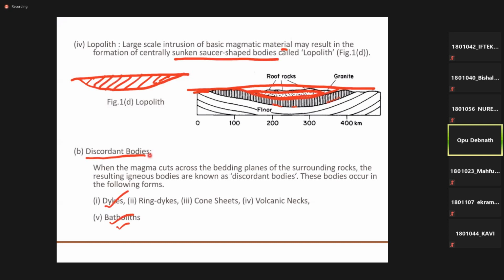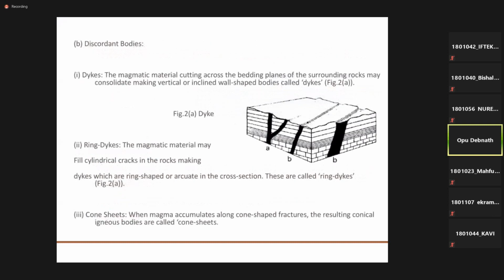First one is dike, then ring dike, cone sheets, volcanic necks, and batholiths. So first one is the dike. Dikes are the magmatic materials cutting across the bedding planes or surrounding rocks. When these channels solidify, they form vertical rocks. These are the dikes.